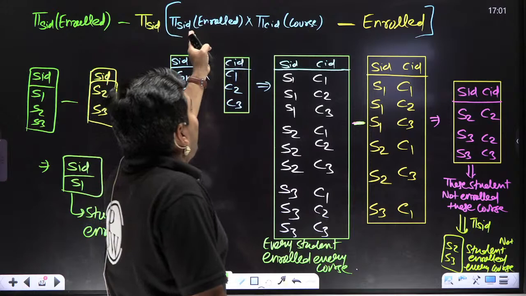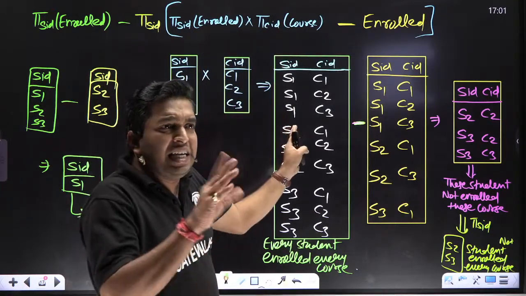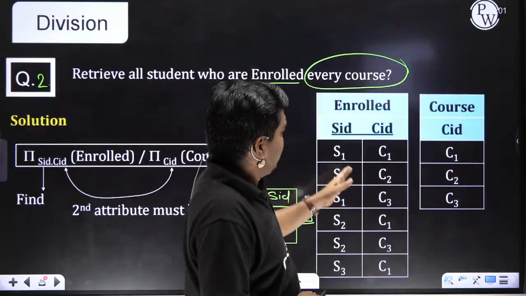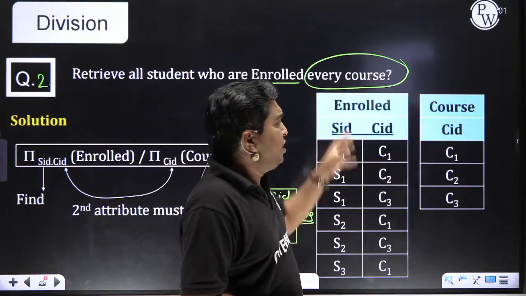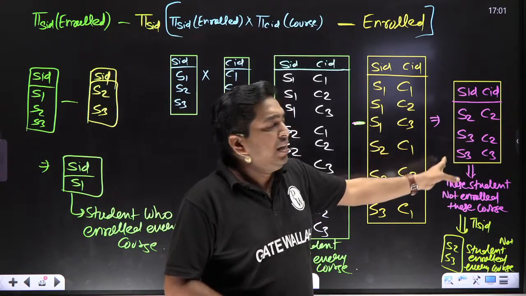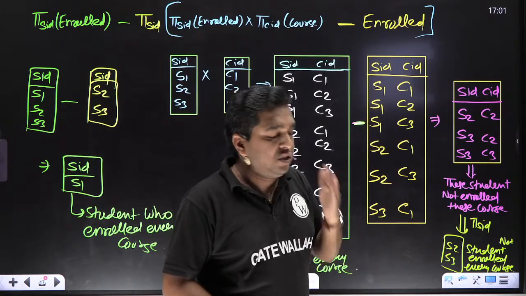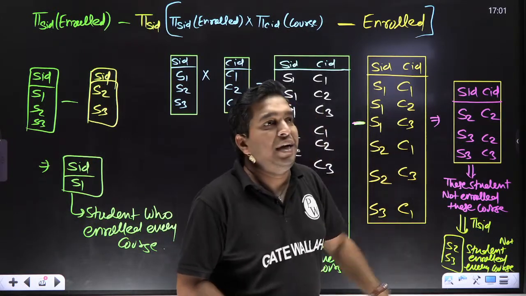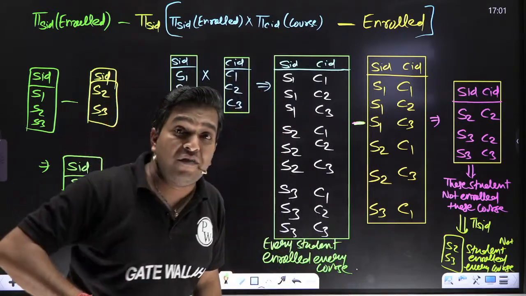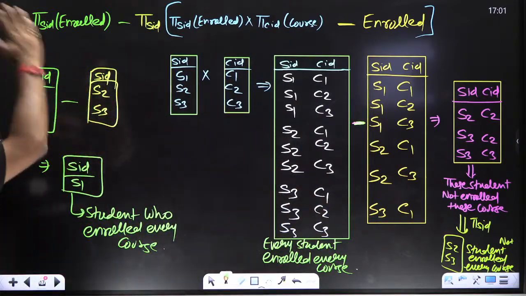First of all, I will take student and course ID and run the cross product, then you will get each and every student with each and every course. Then I will subtract the actual attendance sheet, the enroll table. Then I came to know that this X student did not enroll in this course. I'm not interested in the course, I'm interested in students. So these are the students S2 and S3 who did not enroll in every course. Then who enrolled in every course? Total students minus these students.